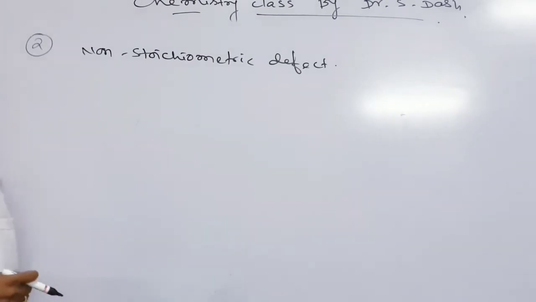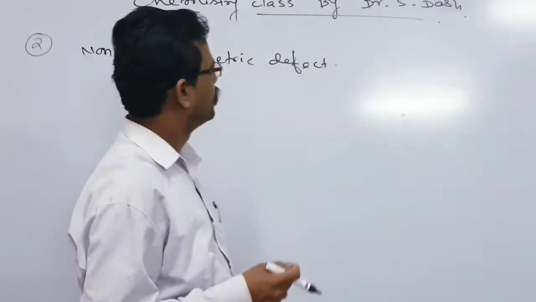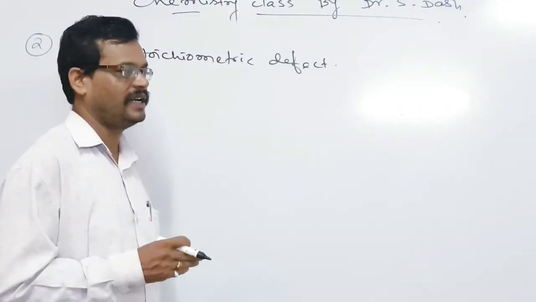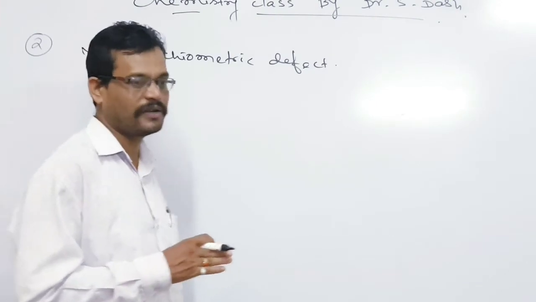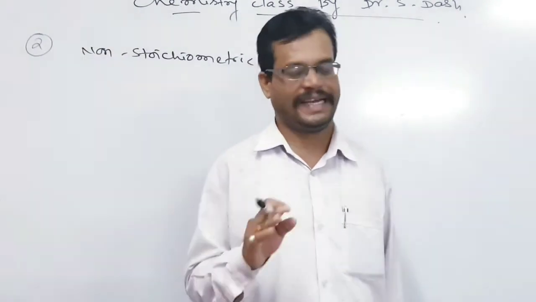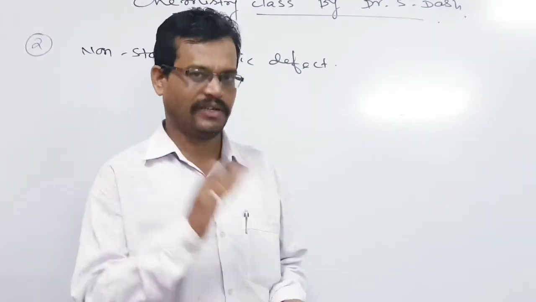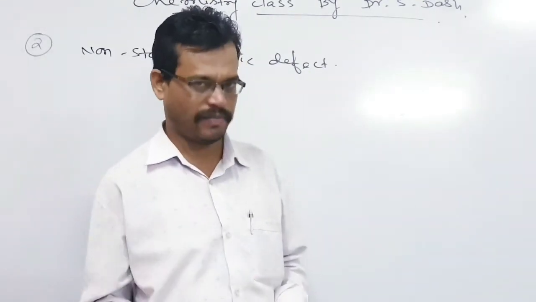Here we can observe the two types of defect also. Non-stoichiometry, what does it indicate? Non-ratio. The ratio does not remain the same. If we take the cations and anions, their ratio does not remain the same. That means either the cation will be in excess or the anion will be in excess.